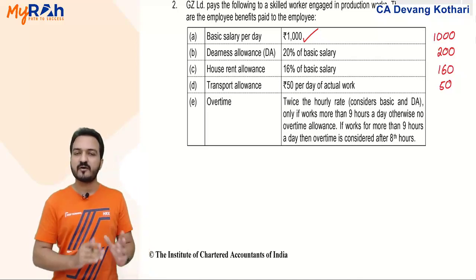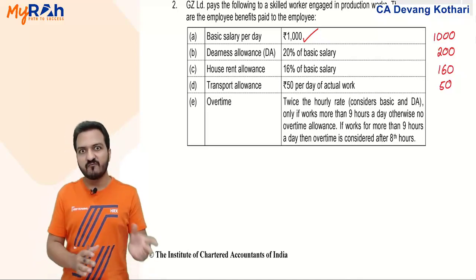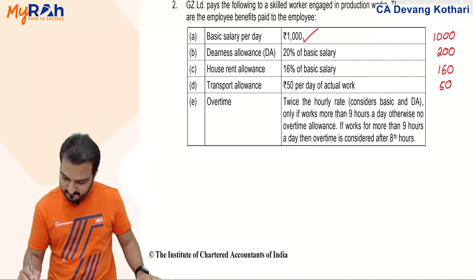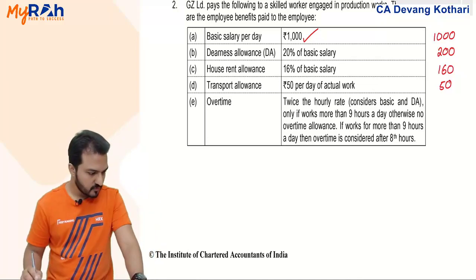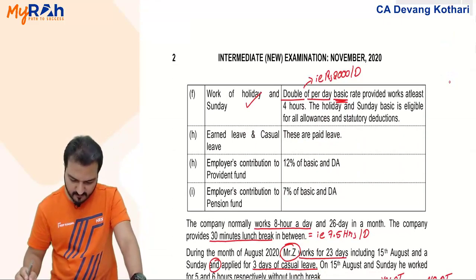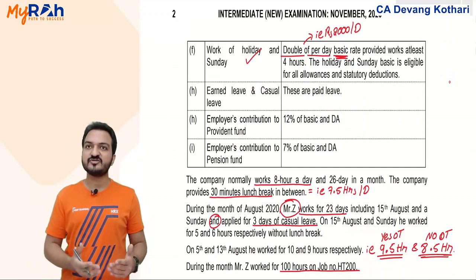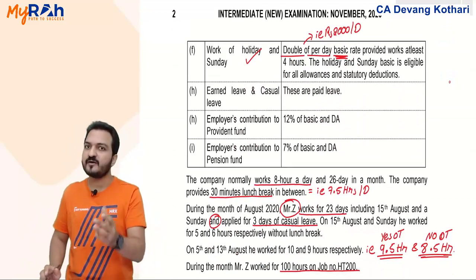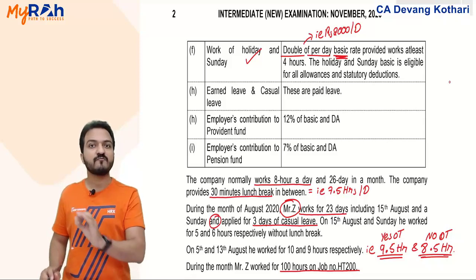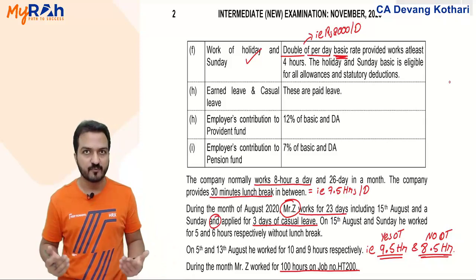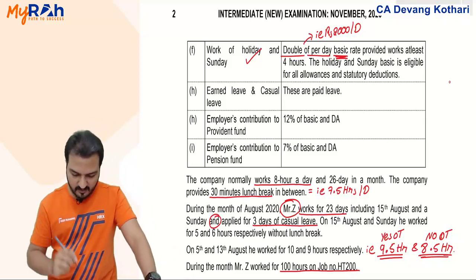Overtime is not a part of general salary. Overtime will be paid only if overtime is done. So skip that. Further, your holiday and Sunday wages. Holiday and Sunday wages are also paid only if holiday and Sunday is worked. It is not a part of my general wages. It is not a part which is paid to every employee. So that also I skip.